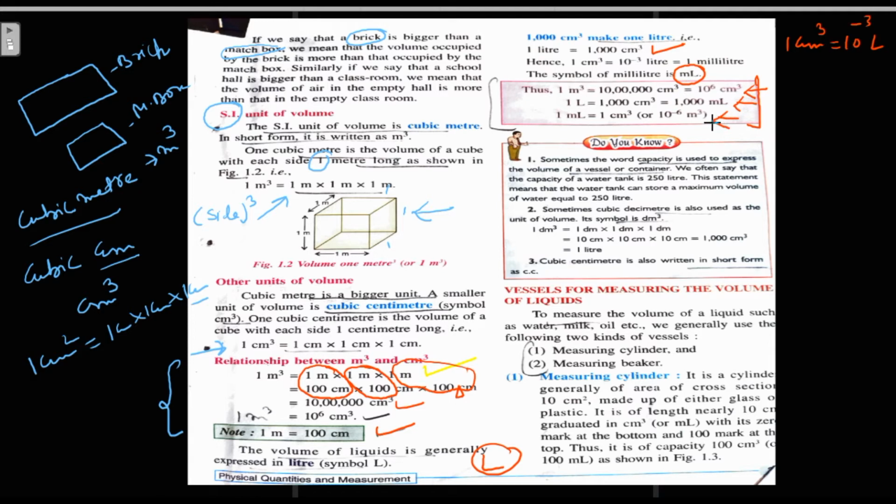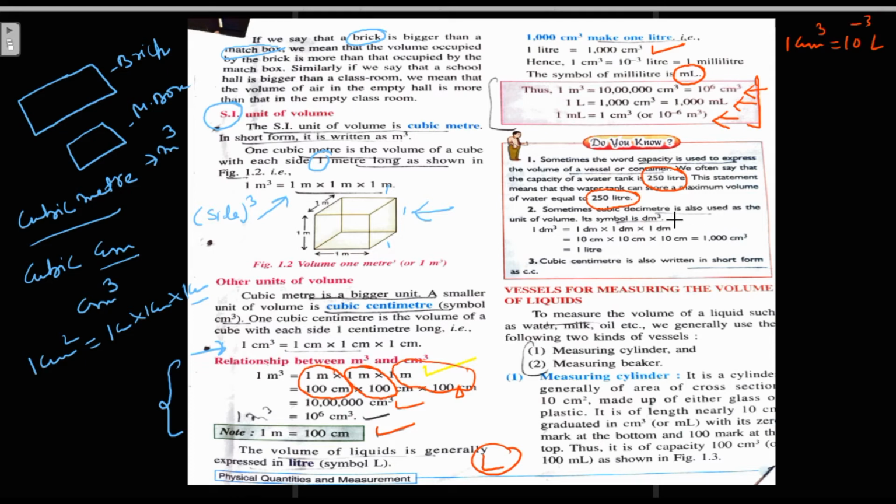Now, do you know, sometimes the word capacity is used to express the volume of a vessel or container. We often say that the capacity of a water tank is 250 liter. This statement means that the water tank can hold or store water equal to 250 liter, right? Sometimes we use cubic decimeter as a unit of volume.